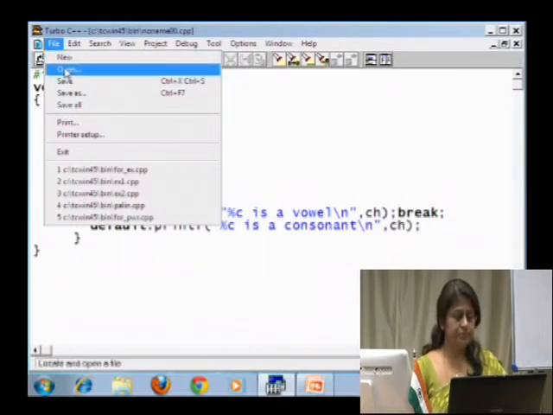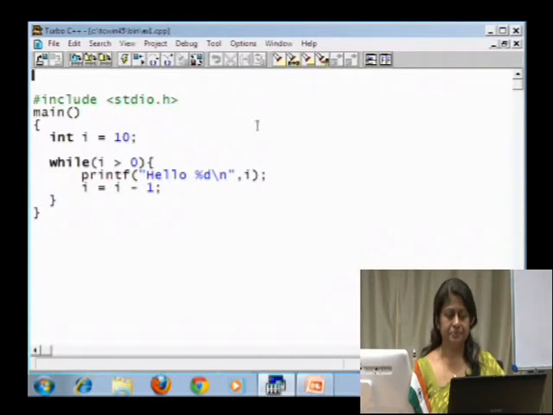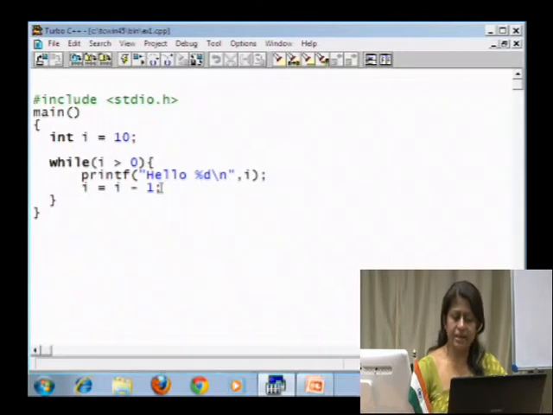Another example where you have a while statement, that is, this is a very simple example where you have a variable of type integer given a value 10, and then we are checking a condition while I greater than 0, which happens to be true over here, and we are printing the statement, that is hello, and the value of I. Next we are decrementing the value of I, so I becomes 9, and after this is the end of the while block, so it gets back to the condition over here.